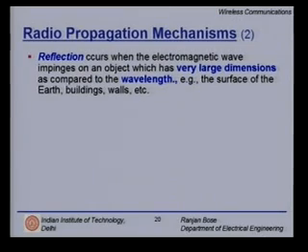Reflection occurs when the electromagnetic wave impinges on an object which has a very large dimension as compared to the wavelength. Everything is with respect to the wavelength. So, the surface of the earth, buildings, walls, large table surfaces, all of them are reasonably large. For 900 megahertz, we know that the wavelength is 0.33 meters. For 1800 megahertz, it is 0.175 meters. So, all of these things listed here are large with respect to the wavelength.